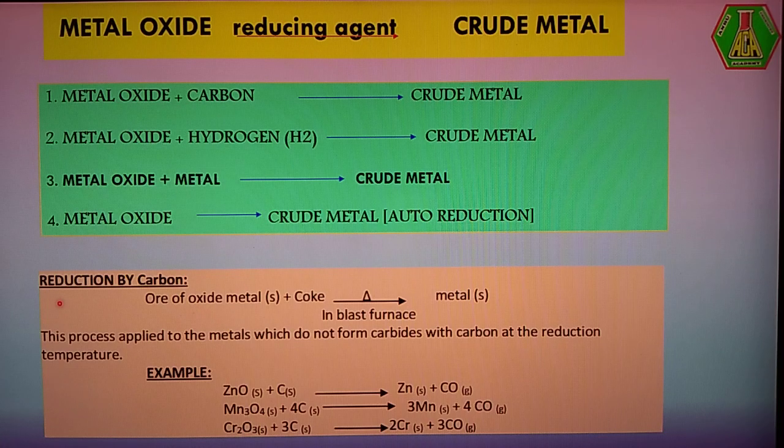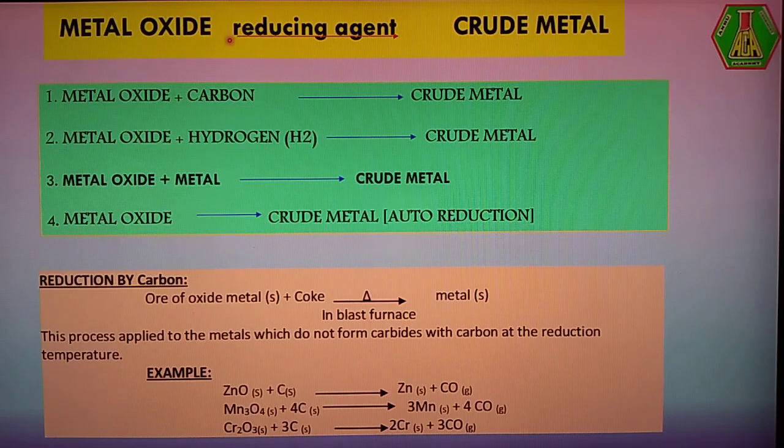Here we are using a reducing agent. A reducing agent is used to convert metal oxide into crude metal. So we must know what reducing agents are used here. There are two types of reducing agent: non-metallic reducing agents and metallic reducing agents.